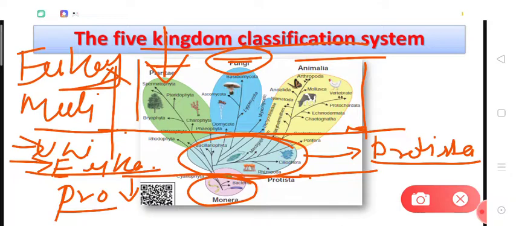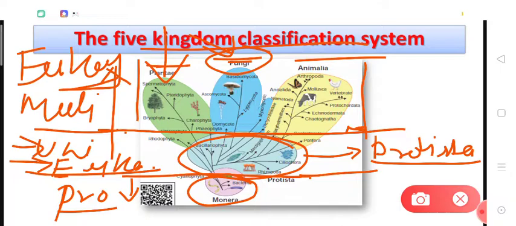Most of the organisms in this group were fungi. So most of the fungi show the saprotrophic mode of nutrition. However, there are many fungi which are parasitic as well, which are not absorptive and do not show saprotrophic mode of nutrition, which grow on the body of other organisms and obtain the nutrition from them. In that case, the organism is called a parasite, and that mode of nutrition is called parasitic mode of nutrition.